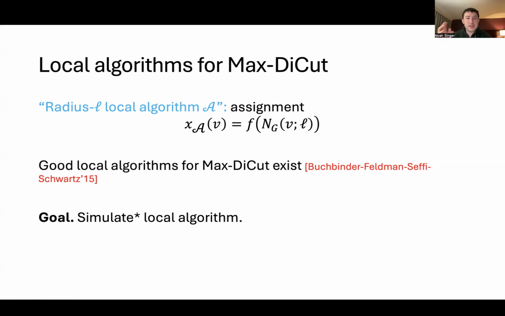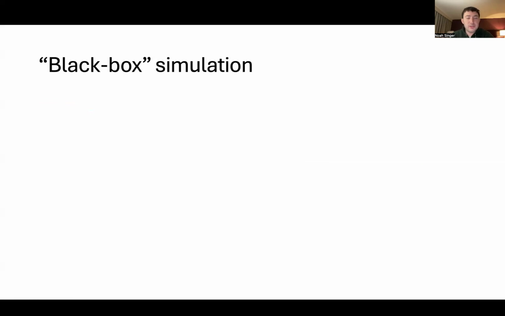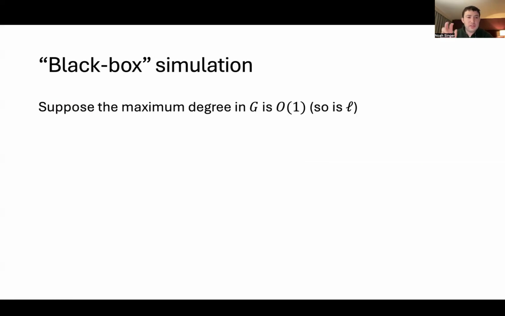But what this means is that our main goal in this talk is to somehow simulate the behavior of these local algorithms. We just want to estimate the value of the assignment that they produce, and that's enough to get a half minus epsilon approximation to the value. Although it turns out what simulate means is a bit more subtle than it might sound. The easy case, and one of the places where having a maximum degree assumption is very helpful, is when the maximum degree in our graph is a constant. The radius we're interested in, L, will also always be a constant, although how large L is will affect how close the approximation factor is to 1/2.